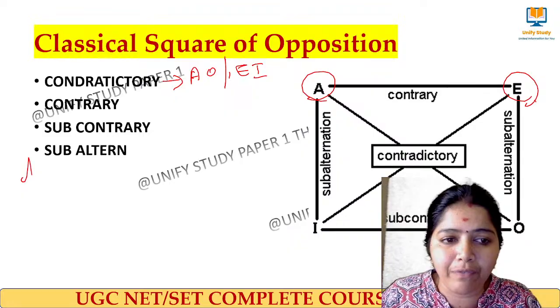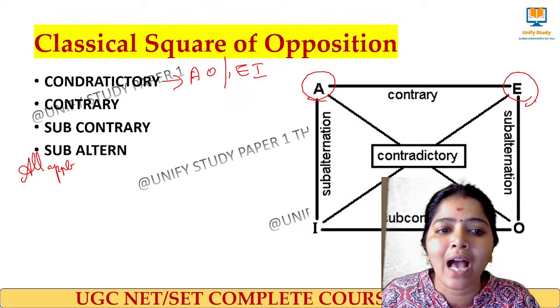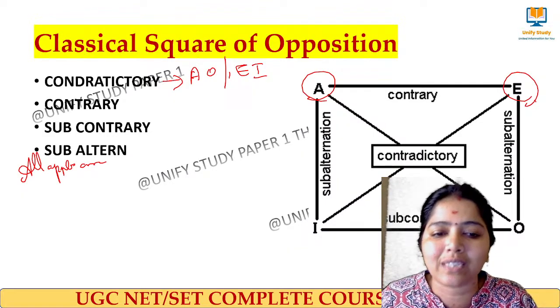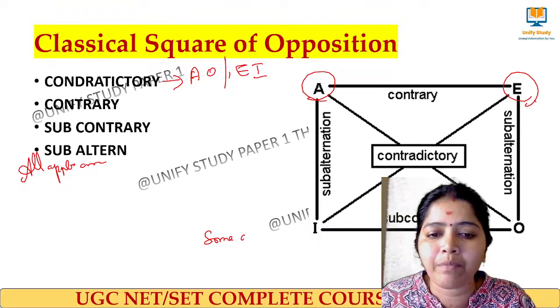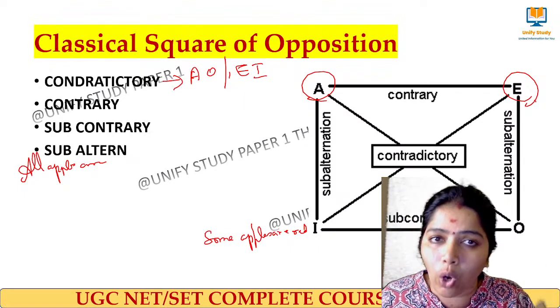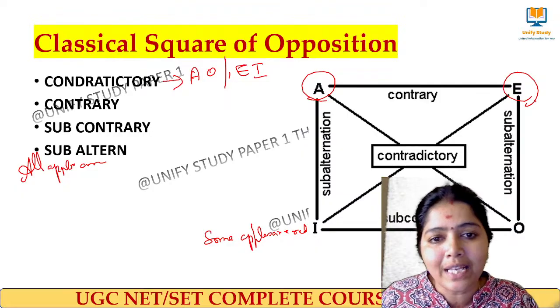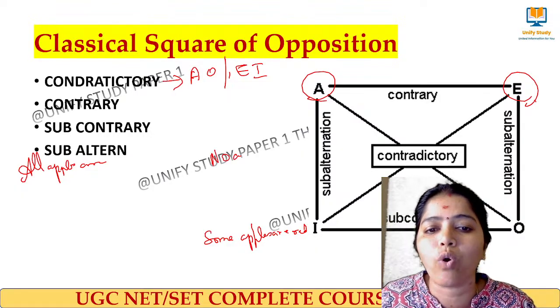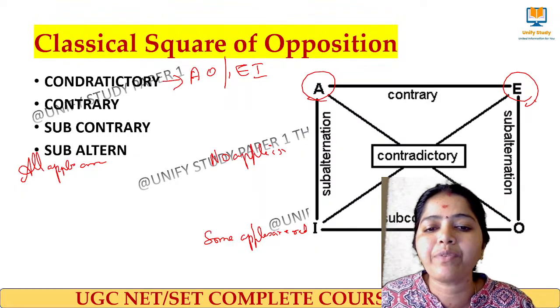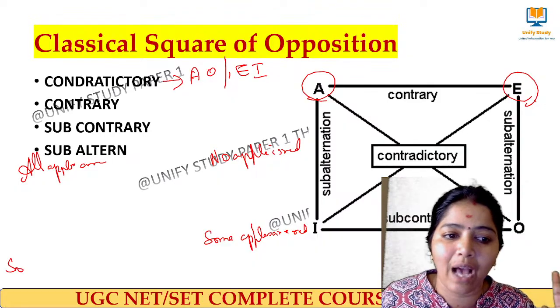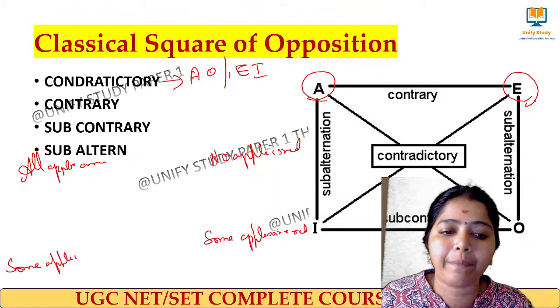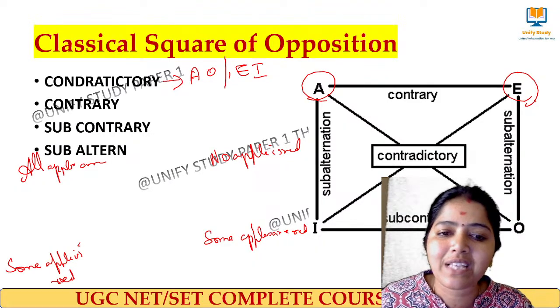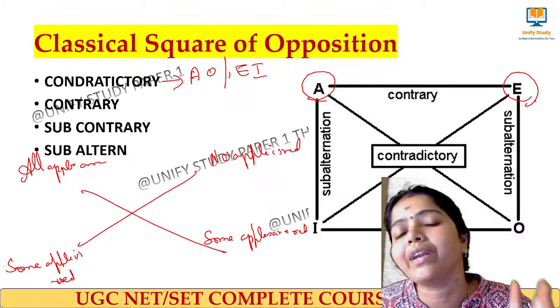A type and O type, and E type and I type, are said to be contradictory statements. For example, if I say all apples are red and here I say some apples are not red, these two statements will always be contradictory in nature. Similarly, if I say no apple is red and here I say some apple is red, we call these contradictory statements.